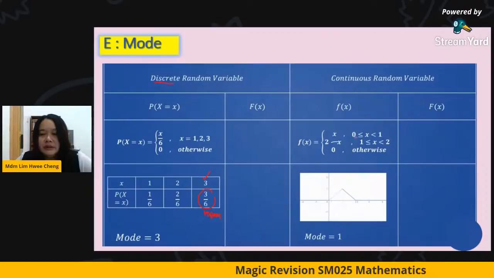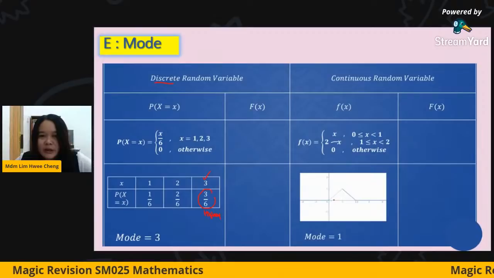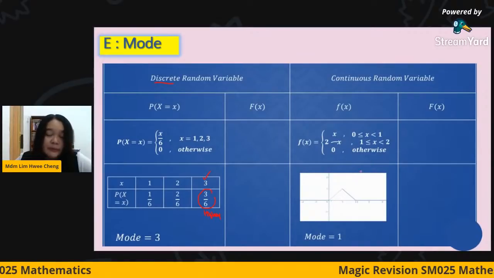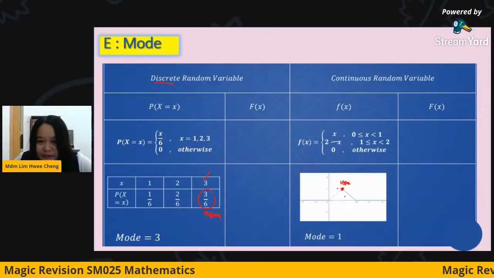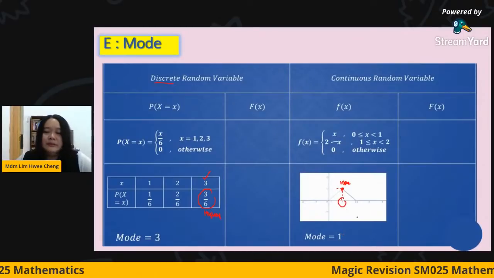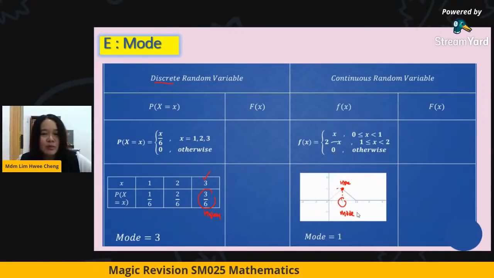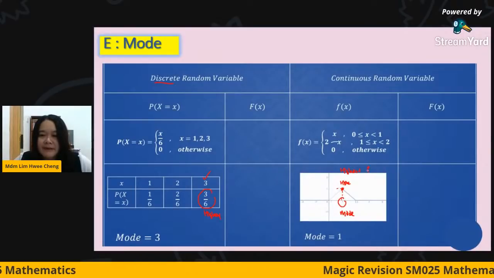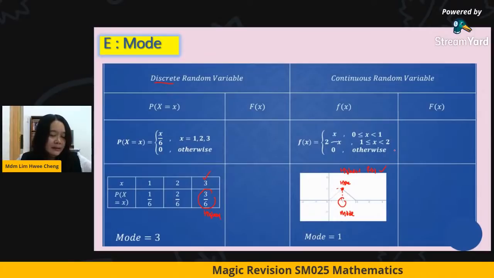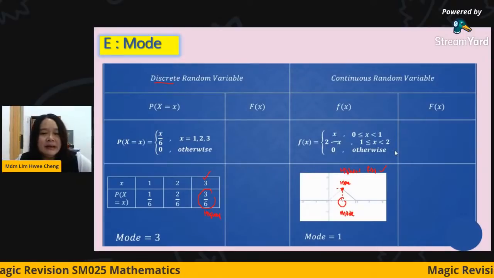Okay, for continuous, you have to do graph sketching or you do the derivative function, differentiate also can. So if you do the graph, you will see that this is the highest point. So that means the point here is 1. So this is its mode, the highest point. The highest y, meaning the highest f(x). So that one is the mode. Okay, these are the 5 main things that will come out in the exam.